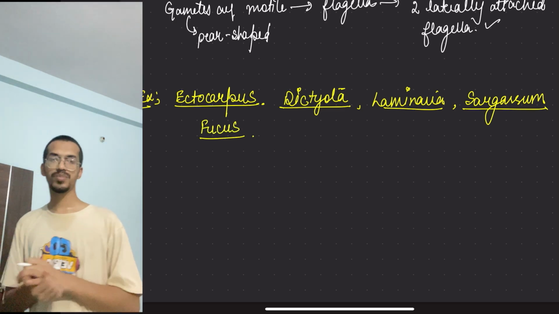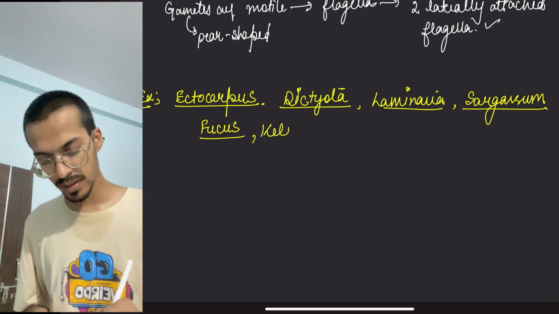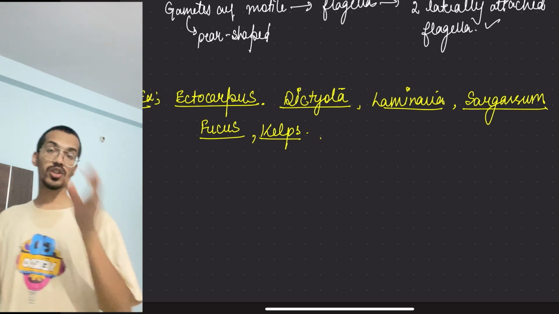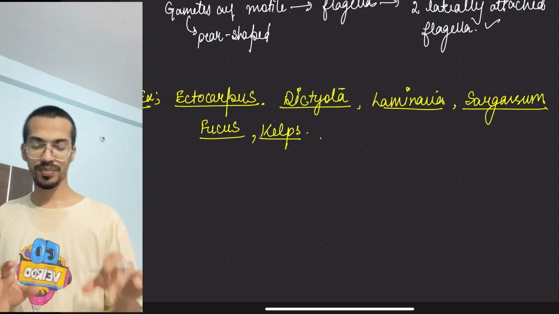These are the 5 examples, and of course kelps are also there. So I'm writing kelps here too, you have to remember it. With this, your second class, Phaeophyceae, brown algae, is over.